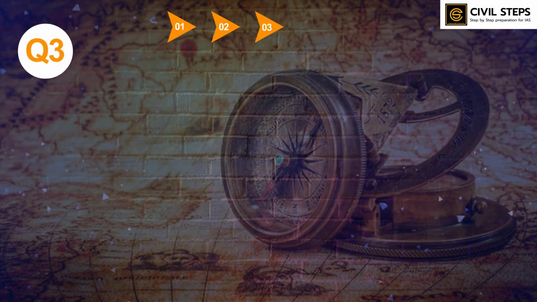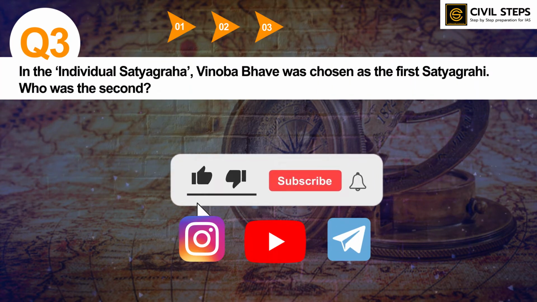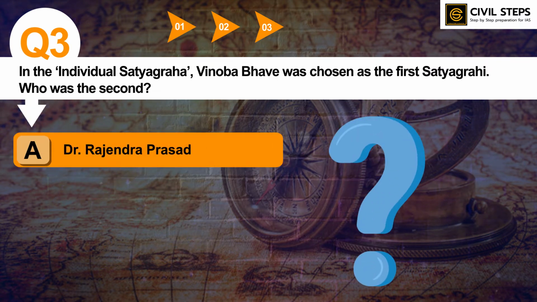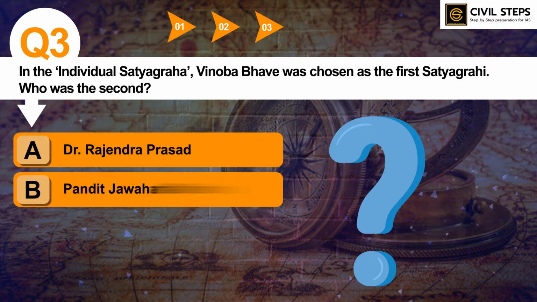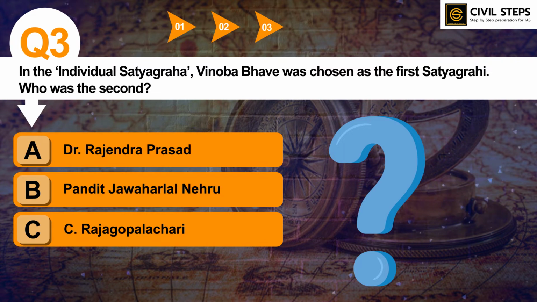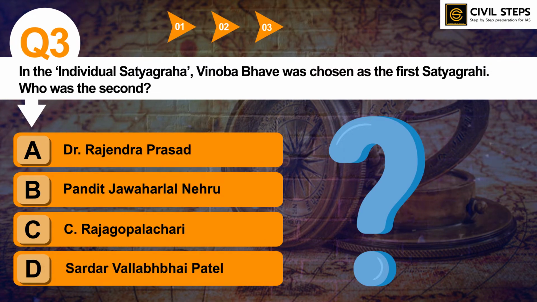Now let us discuss question number third. In the individual satyagraha, Vinoba Bhave was chosen as the first satyagrahi. Who was the second? Option A, Dr. Rajendra Prasad. Option B, Pandit Jawaharlal Nehru. Option C, Rajagopalachari. Option D, Sardar Vallabhbhai Patel.